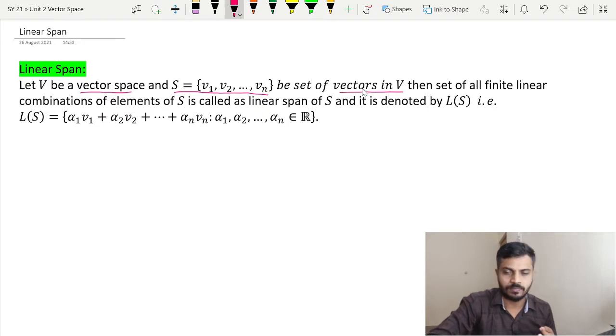the vector space V. So we can talk about the linear combination of the vectors v1, v2 up to vn.